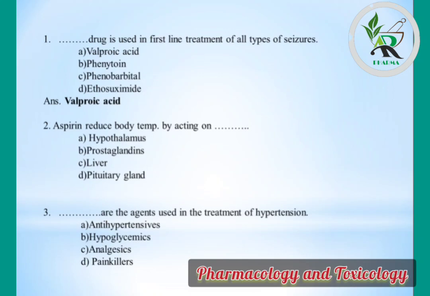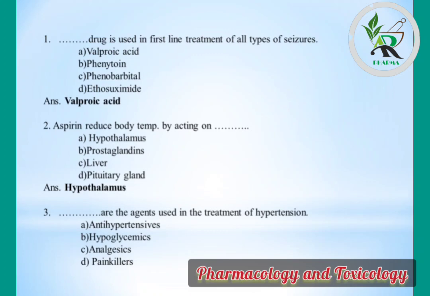Question second: aspirin reduce body temperature by acting on. Options are hypothalamus, prostaglandin, liver and pituitary gland. Correct answer is hypothalamus, which is a temperature regulator center present in our brain.